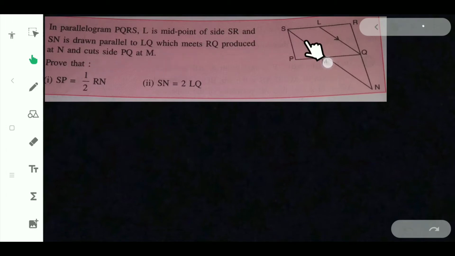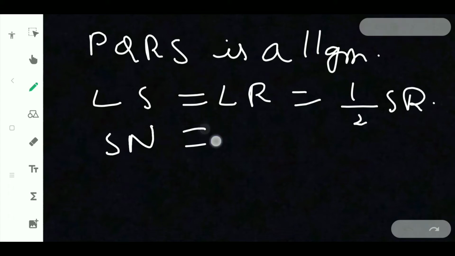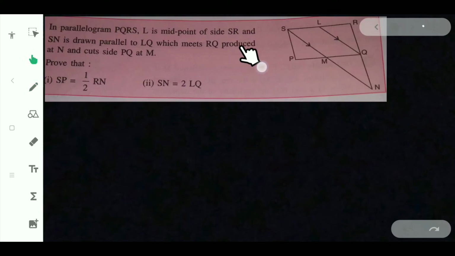And SN is drawn parallel to LQ. So SN is parallel to LQ, and it meets RQ produced at N. So RQ is produced till N, so RN is a straight line and it cuts side PQ at M. Prove SP is equal to half of RN. We have to prove SP is equal to half of RN.